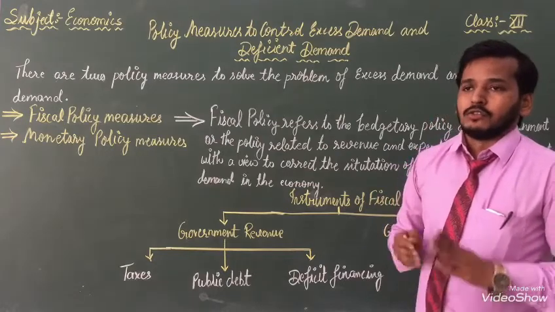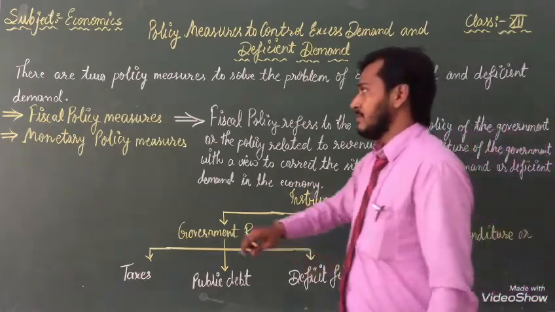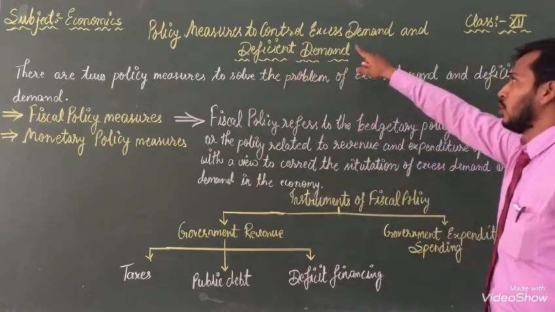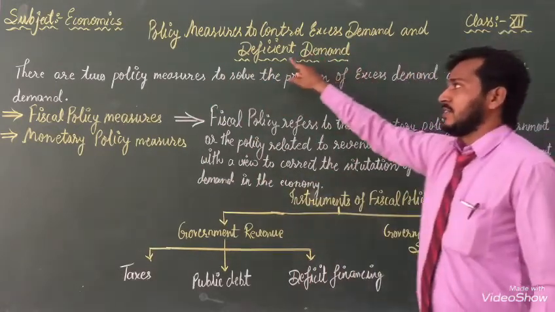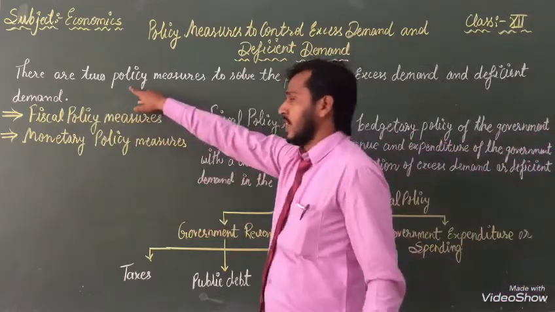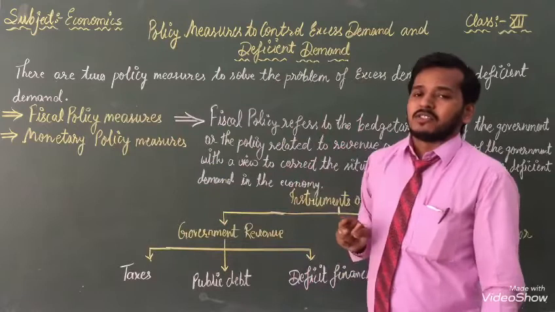Now listen. To control excess demand and deficit demand, we have to know there are two policies. How many policies?